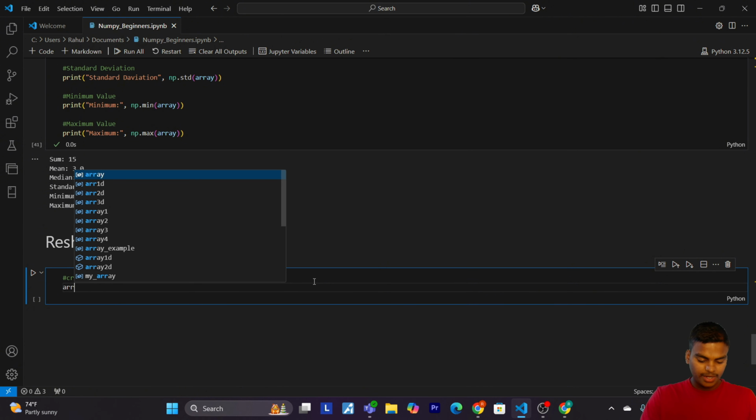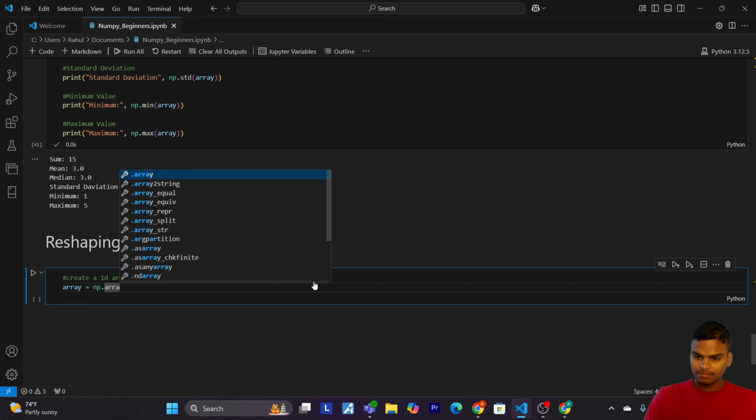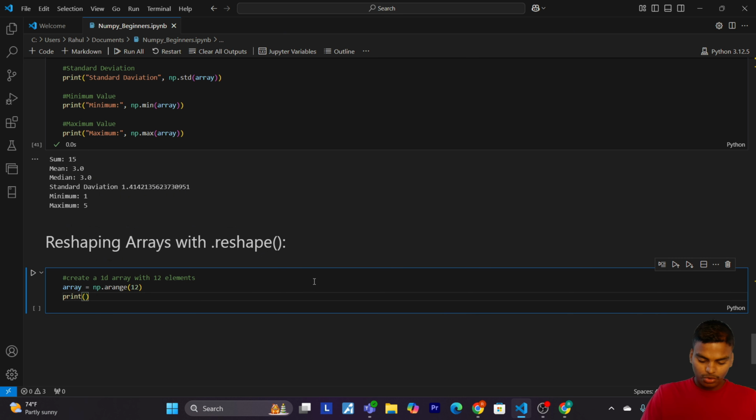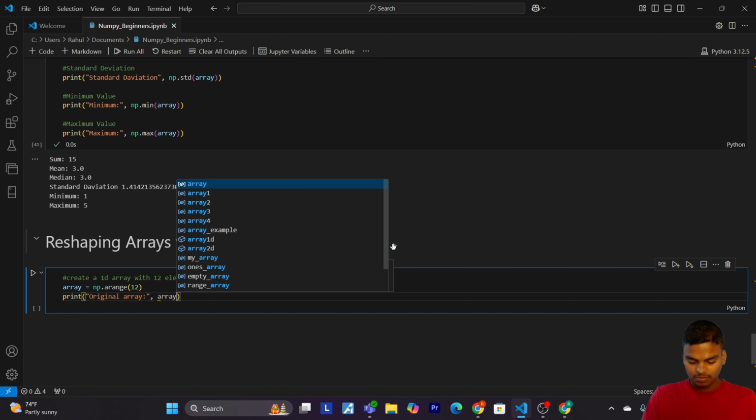Array equals np.arange, and I will pass 12. Now print original array. Now print the original array.